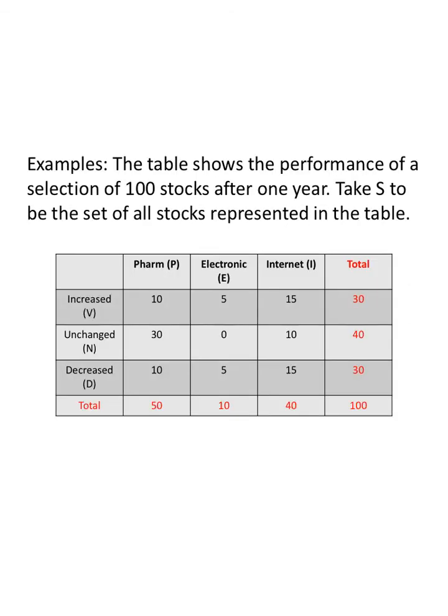Now the table shows the performance of a selection of 100 stocks after 1 year. We're going to take S to be the set of all stocks represented in the table. And I'm going to tell you right now, I did not come up with this problem. This is from Waner and Costenoble's Finite Math text, I'm not sure about the edition, but they were definitely the authors. So we see here that the stocks either increased, were unchanged, or decreased at the end of the year. We looked at pharmaceutical, electronic, and internet stocks, and we have the totals here. We're going to use this table over and over again.